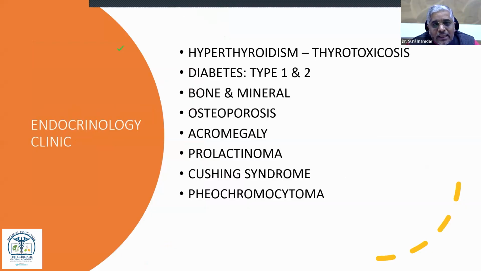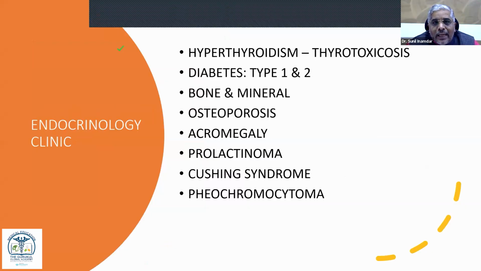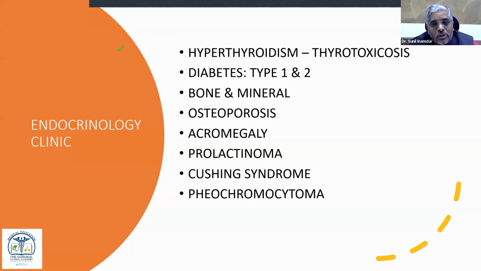So in endocrinology, the most common problems are hyperthyroidism, thyrotoxicosis, diabetes, and bone and mineral diseases like osteoporosis. This is an increasing disease now. We have to treat this osteoporosis very aggressively. Then prolactinemia, Cushing syndrome, pheochromocytoma.